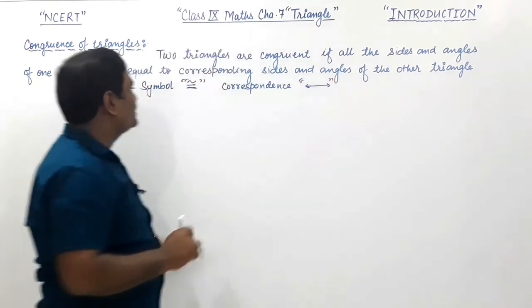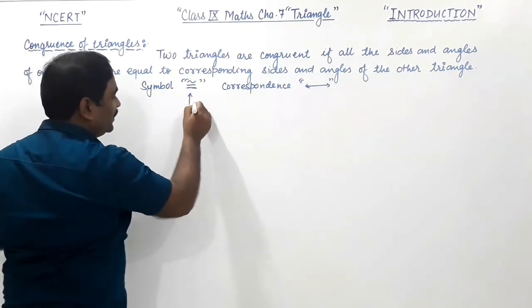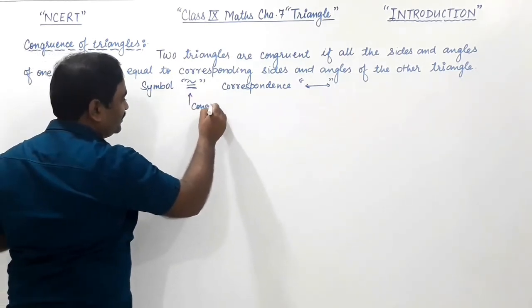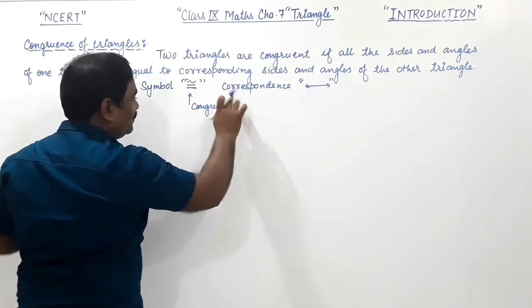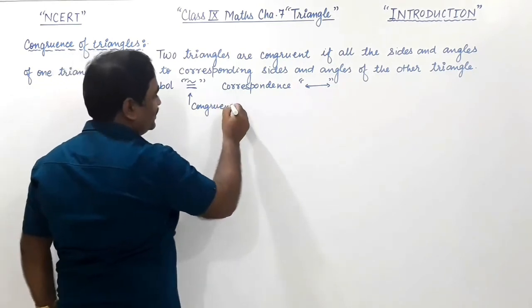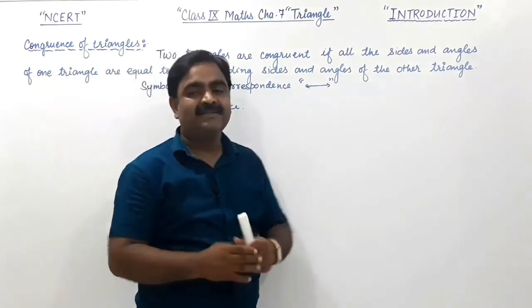This is correspondence and this is congruent. This represents congruent, or congruence. Okay, and this is correspondence.